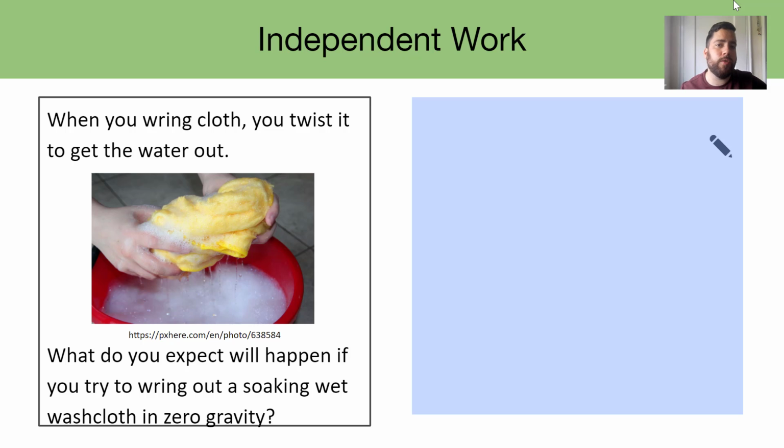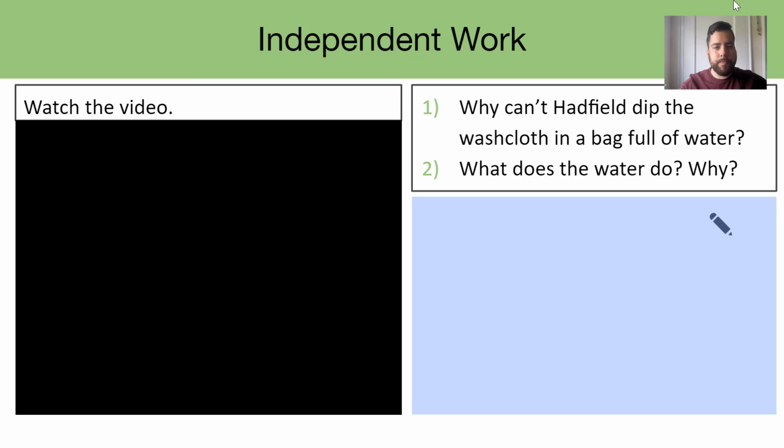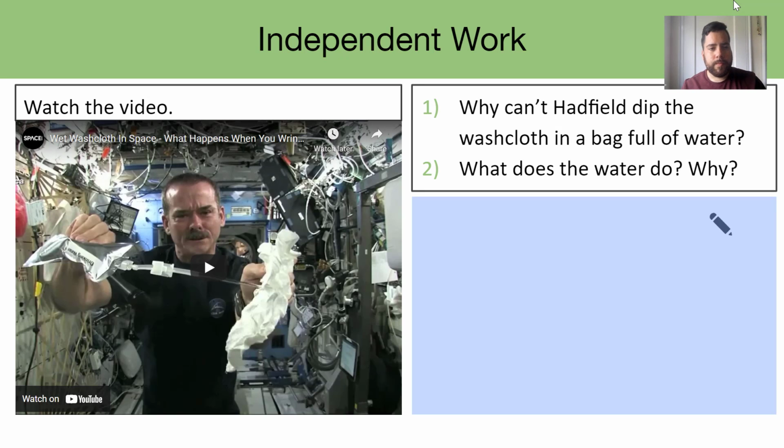I want us to think though, what do you expect would happen if you would try to wring out that cloth in zero gravity? An example of that would be if you were to take this into outer space and try to wring it out. So let's think about that and try to come up with some explanation of what would happen. Now that we have a hypothesis, let's go ahead and watch the video and see if our hypothesis was correct. Once you finish watching that video, we can go ahead and answer these questions.